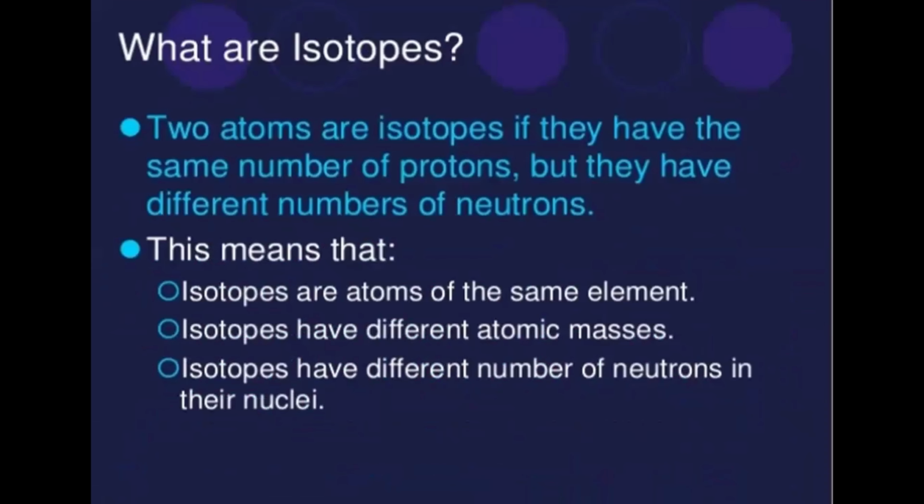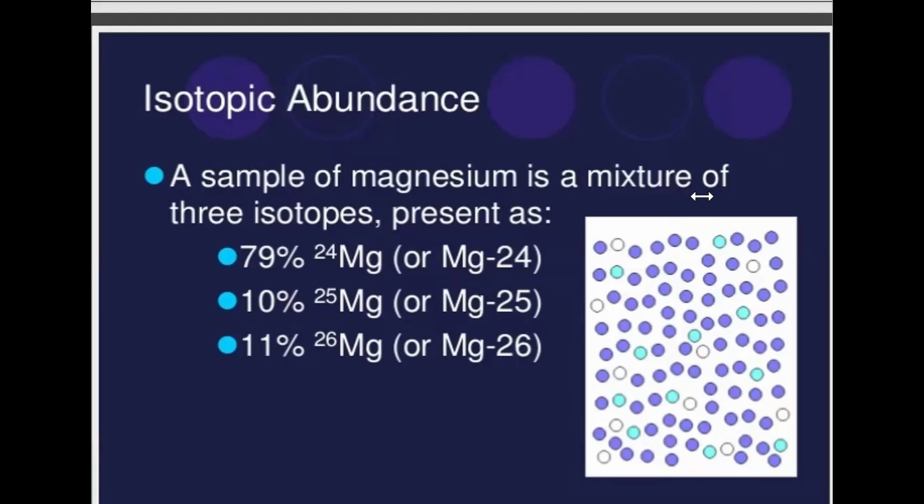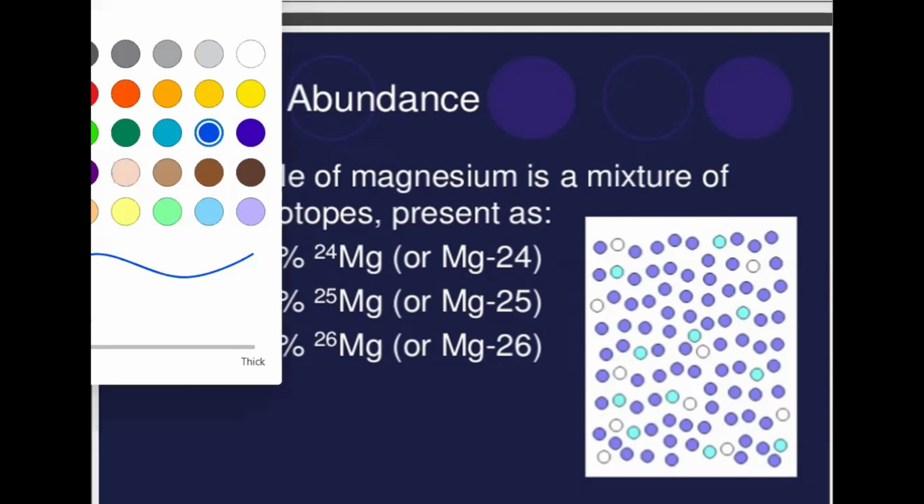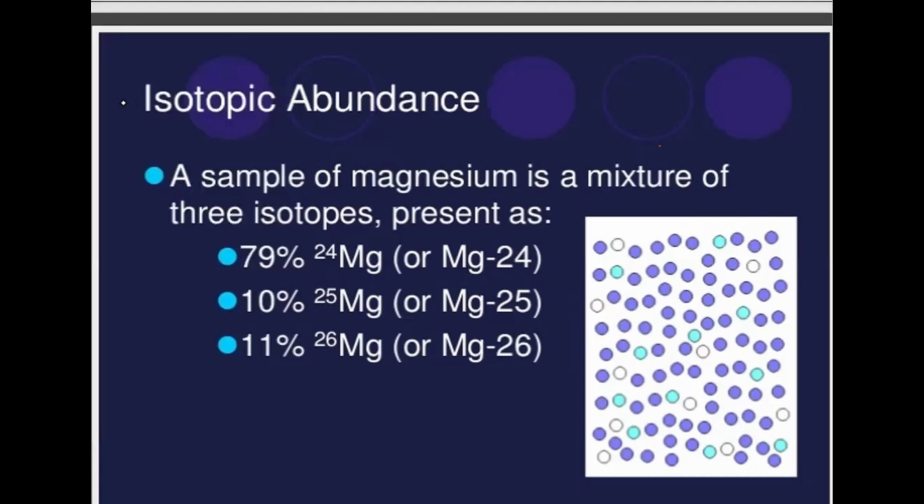We are starting with isotopes today. We are going to talk about the isotopes today. So isotopes are the different atoms of the same element which exist. For example, this is a picture where we have the atoms of magnesium. They're showing us the atoms of magnesium.